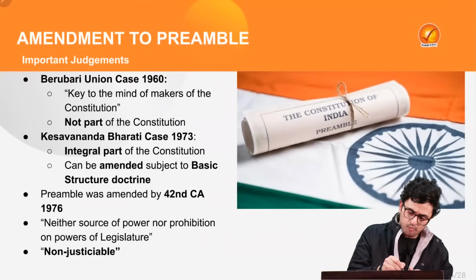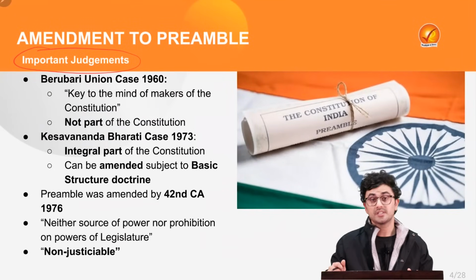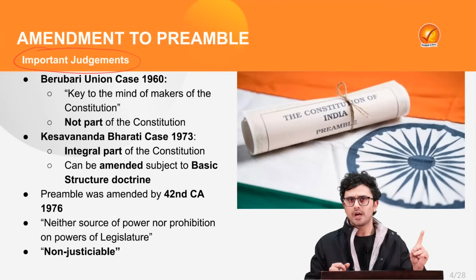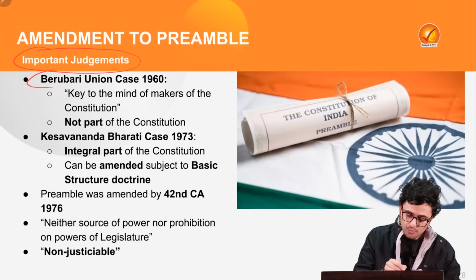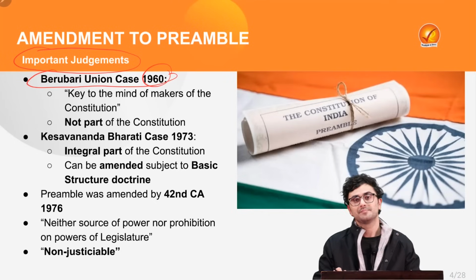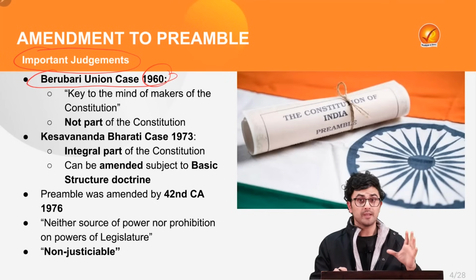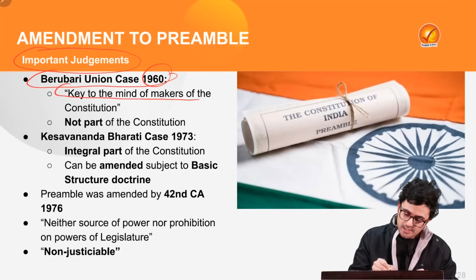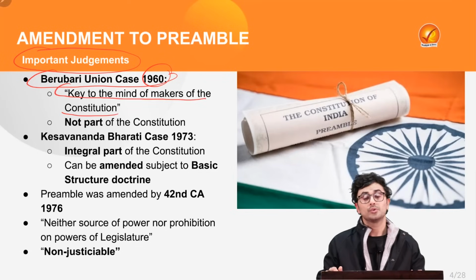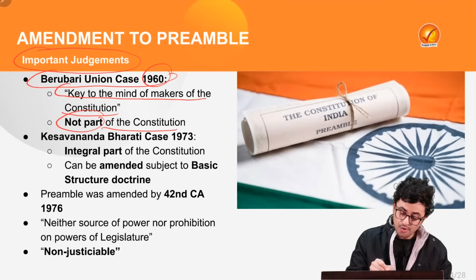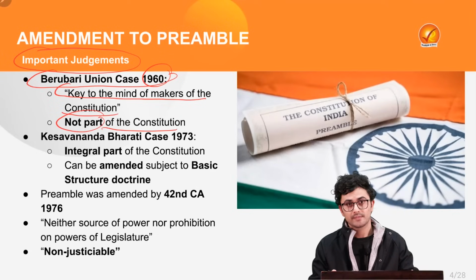So, what are the important judgments or debates regarding the amendment to the Constitution? Well, it all started from the Berubari Union case of 1960, in which the Supreme Court held that even though the preamble forms the key to the mind of the makers of the Constitution, it does not form part of the Constitution.